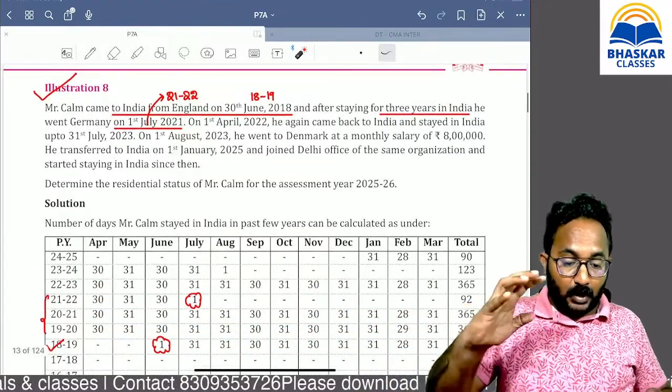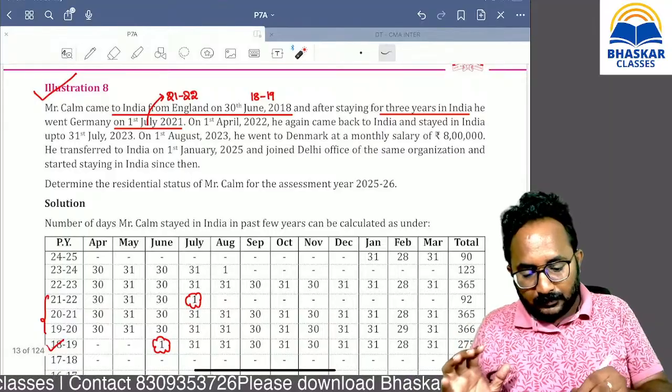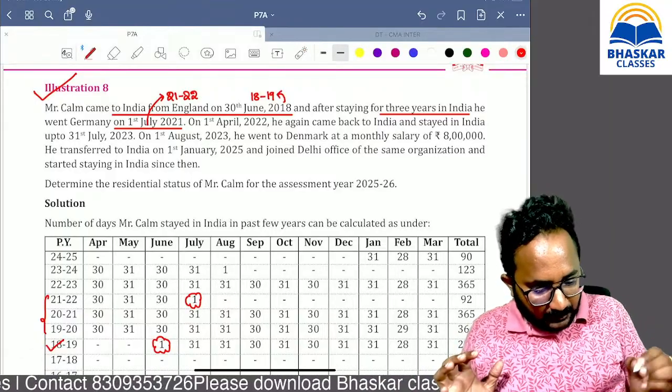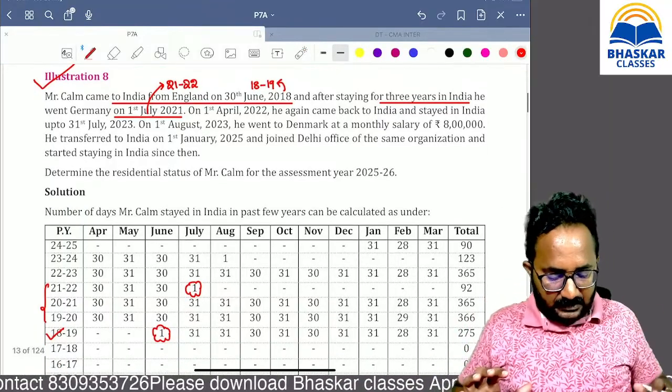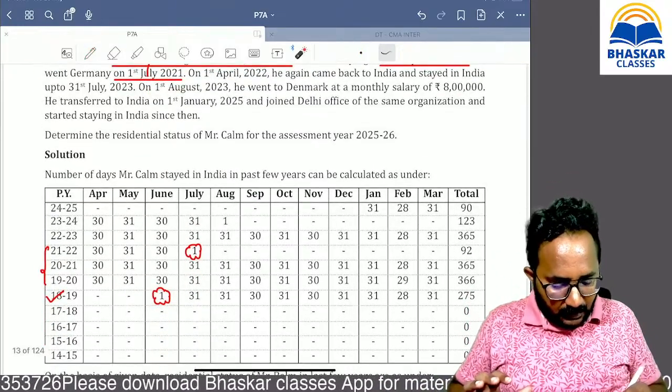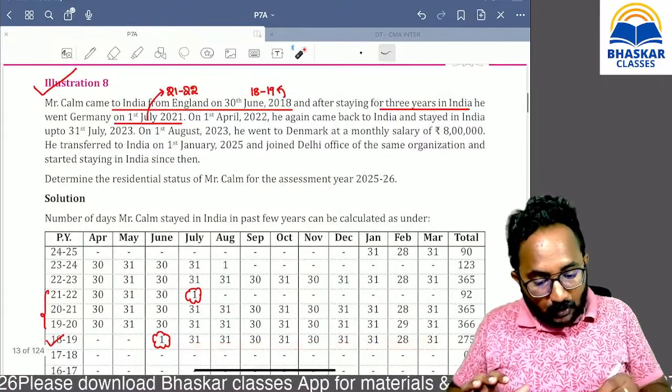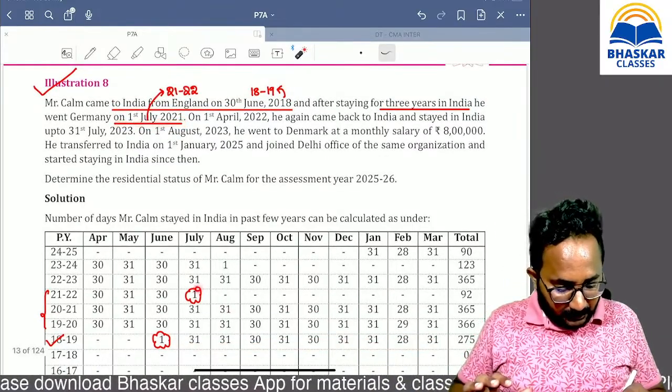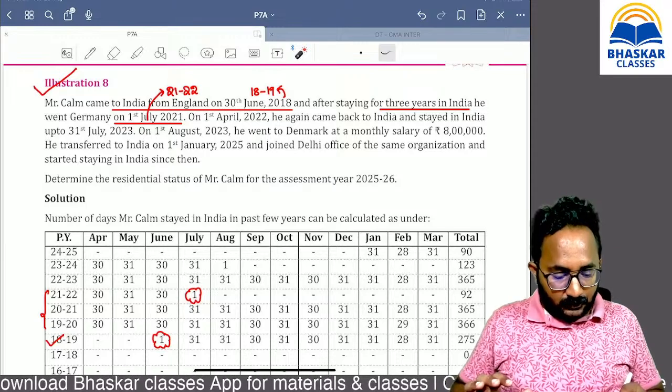So in this problem, you have to do more workings. He comes to India during this year and in that month, just one day. After that he is always in India, till what date? July he left India. So that is one day.